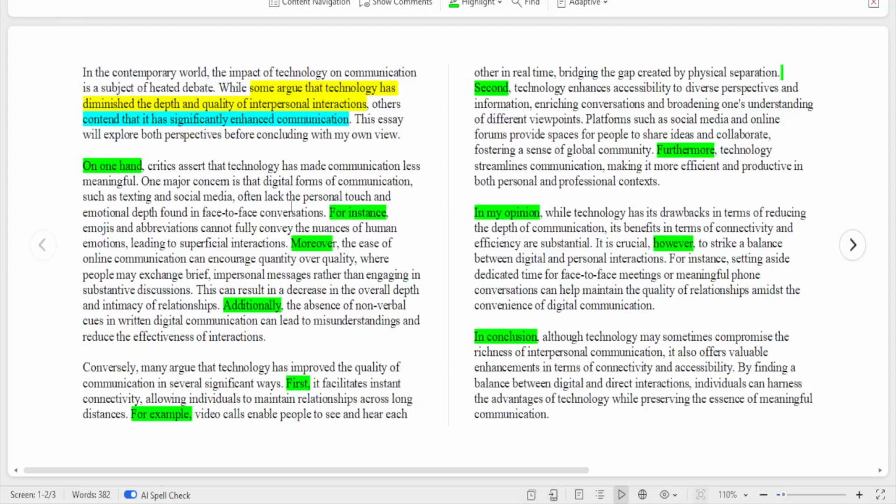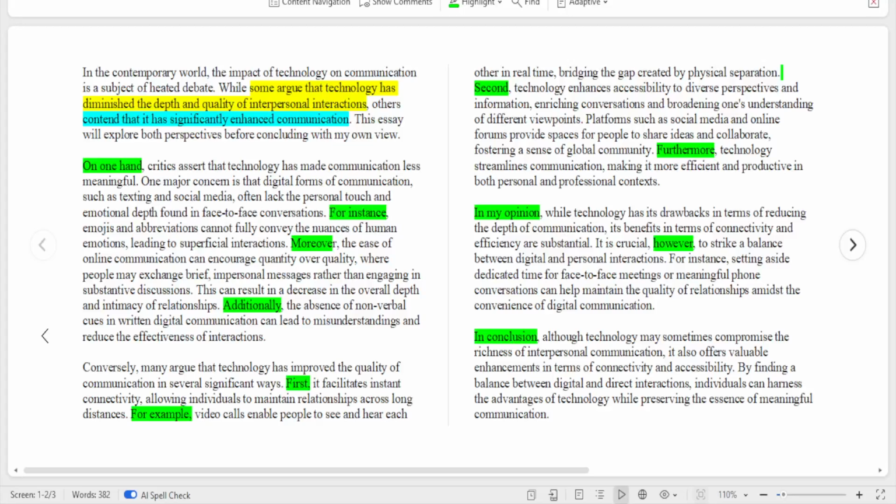I've explained that, that's my explanation. Then I give an example. For instance, emojis and abbreviations cannot fully convey the nuances of human emotions, leading to superficial interactions.